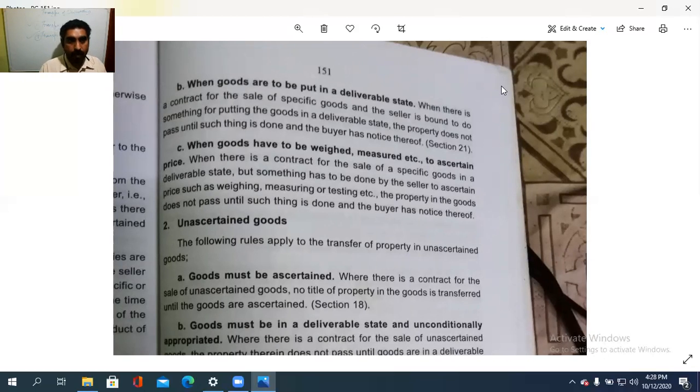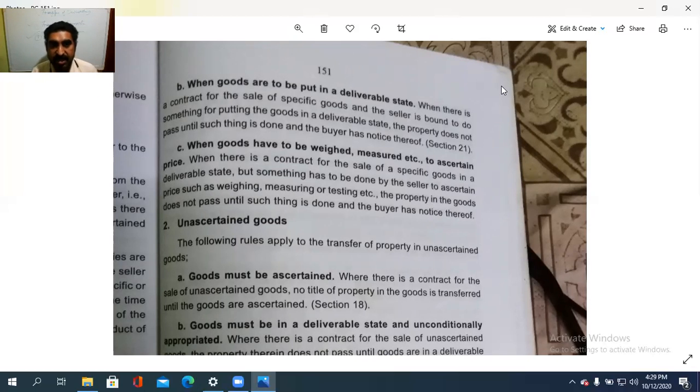ഓക്കെ, അപ്പോ the property of the goods is still with the seller because it is not in a condition to deliver that thing, isn't it? So in such a case, ownership is not passed and also the property is still with whom? The seller, and the buyer needs to notice that thing. അതാണ് നോക്കേണ്ടത്. When the goods are to be weighed or measured in order to ascertain the price or the value of that good.